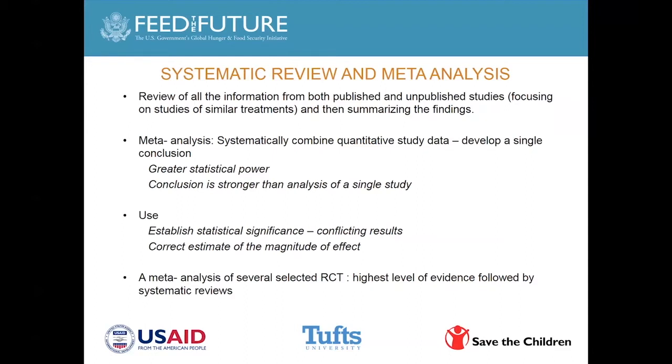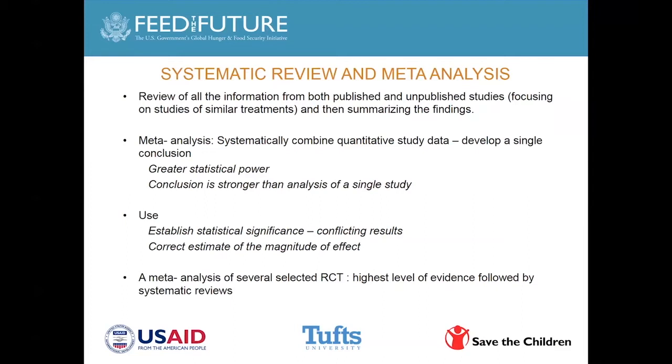So that in itself explains why a systematic review is considered as the highest level of evidence, because you're able to bring together a lot of different studies conducted by different groups, which may have differing results, but you're able to come up with a common answer. Now, there are two things here to keep in mind. The systematic review is a systematic way of reviewing published and unpublished data.